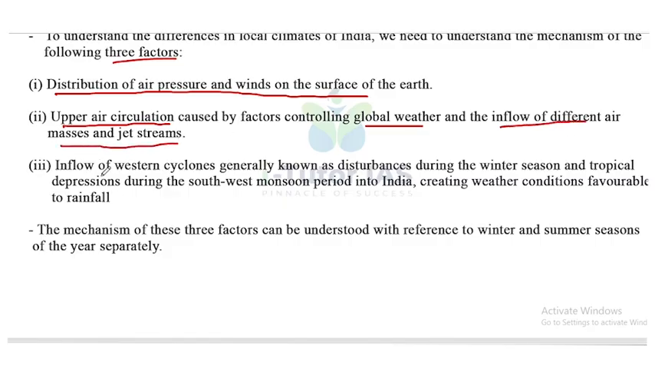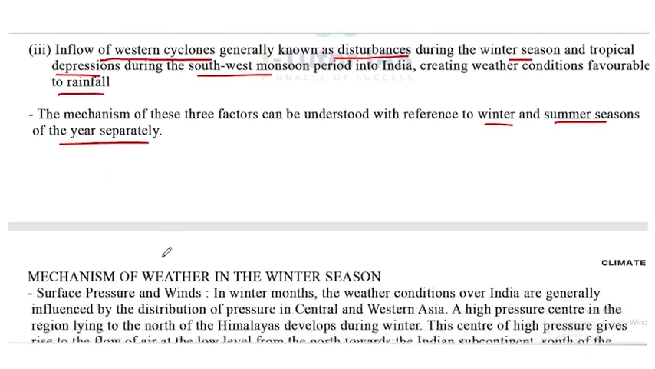Third one, inflow of western cyclones, generally known as disturbances during the winter season, and the tropical depression during the southwest monsoon period into India, which create weather conditions favorable to rainfall. The mechanism of these three factors can be understood with reference to the winter and the summer seasons of the year separately.